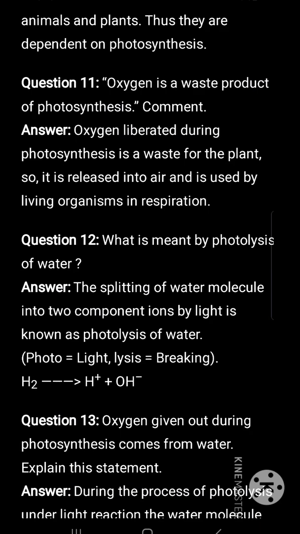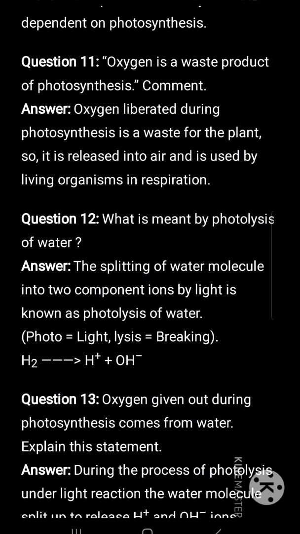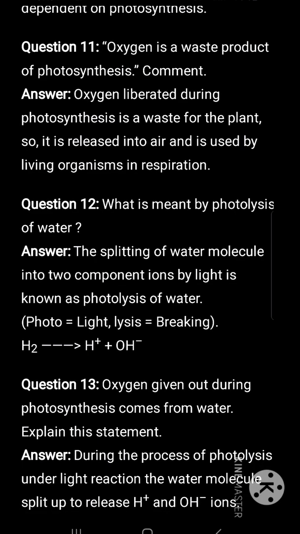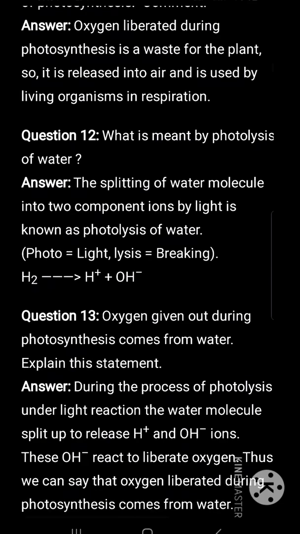Oxygen is a waste product of photosynthesis. Comment: oxygen liberated during photosynthesis is a waste for the plant, so it is released into the air medium and it is being used by living organisms in respiration.